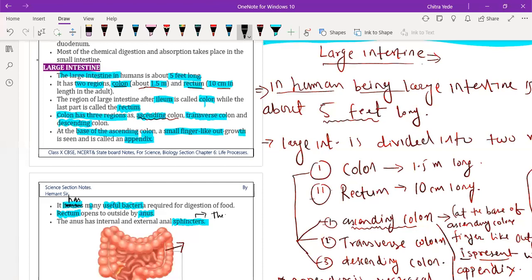The muscles which regulate the urge of stool are called sphincter muscles, and they are present in the external and internal region of the anus. So we can say it is present in between. This sphincter muscle is very important because it regulates the urge of stool.